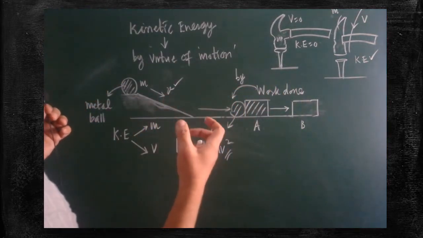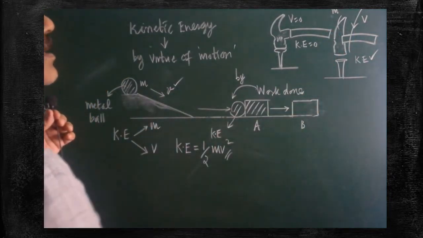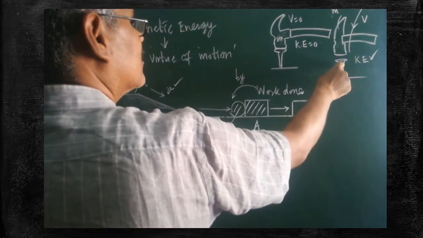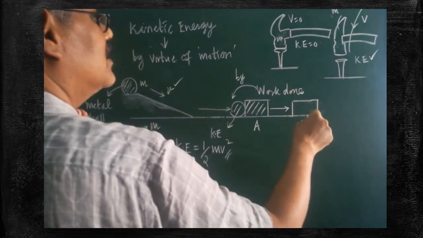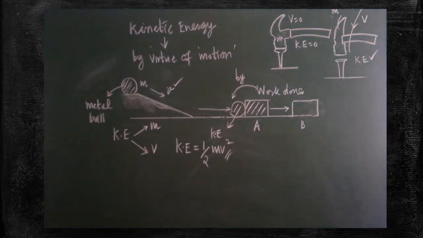What is this new energy due to its motion called? Kinetic energy. Because of the kinetic energy, the nail can be hammered and driven into the wooden plank. So all the bodies, when they are in motion, definitely have which kind of energy? Kinetic energy. Don't forget the link between the motion of the body and kinetic energy. Okay.